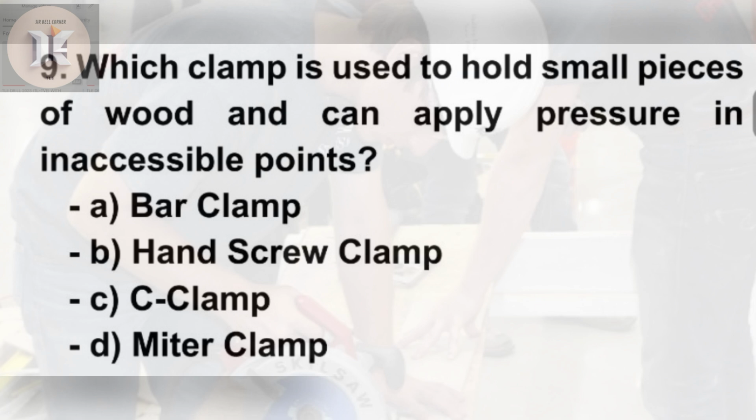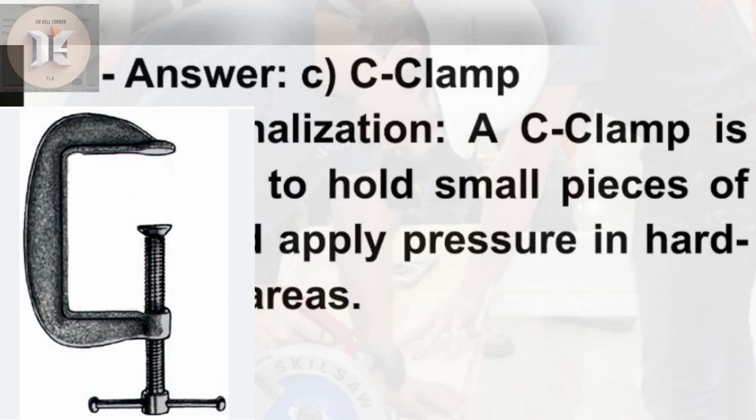9. Which clamp is used to hold small pieces of wood and can apply pressure in inaccessible points? A. Bar clamp. B. Hand screw clamp. C. C clamp. D. Miter clamp. 5, 4, 3, 2, 1. Answer. C. C clamp. Rationalization. A C-clamp is designed to hold small pieces of wood and apply pressure in hard-to-reach areas.